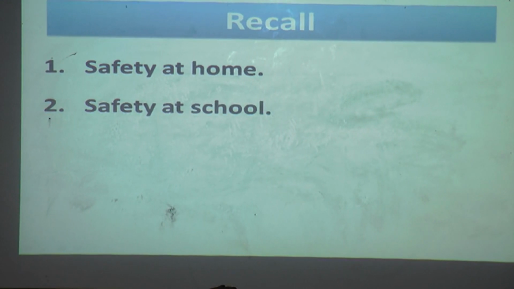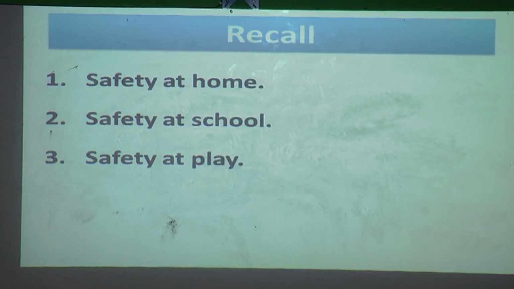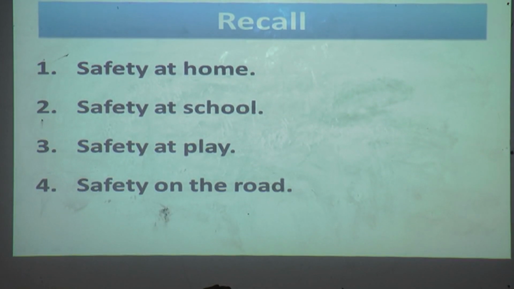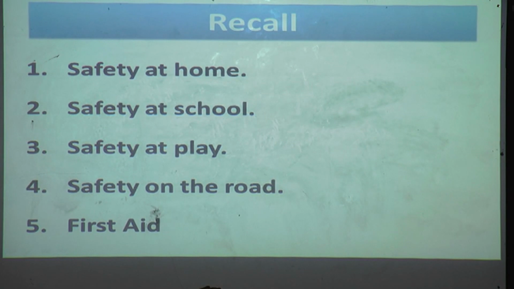The second point was safety at school. The third point was safety at play. Fourth, safety on the road. And the fifth point was first aid. These 5 points we have learned in our previous lesson.